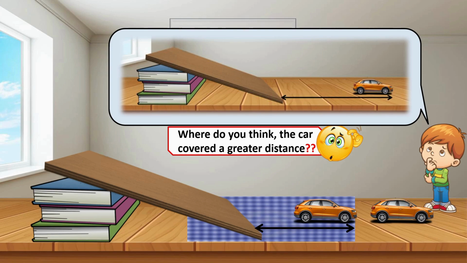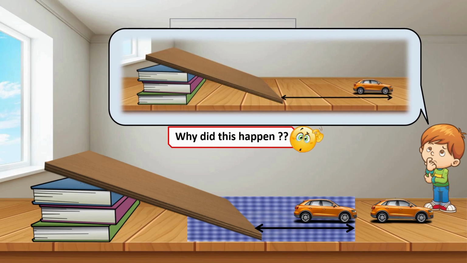Where do you think the car covered a greater distance? Why did this happen? As we can already see, when the car moves directly without the tablecloth, it travels more distance. Now let us take a look at why it happened.